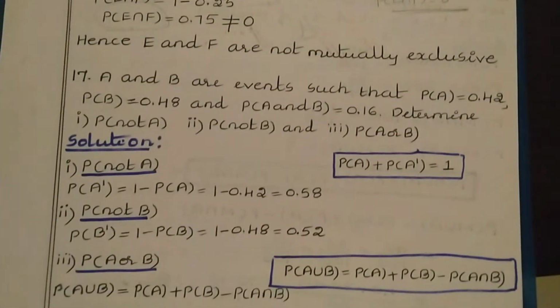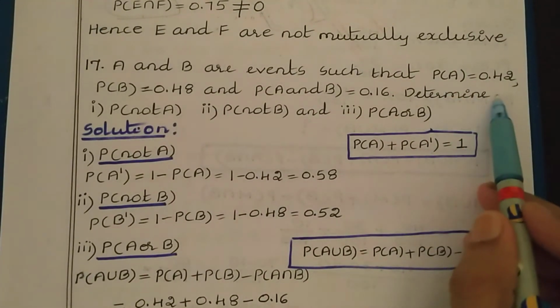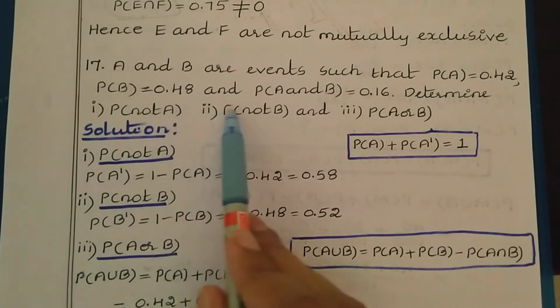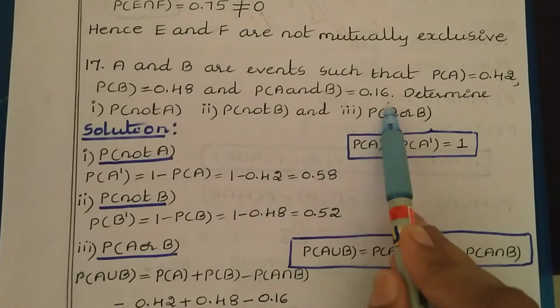A and B are events such that probability of A is equal to 0.42, probability of B is equal to 0.48 and probability of A and B is equal to 0.16.